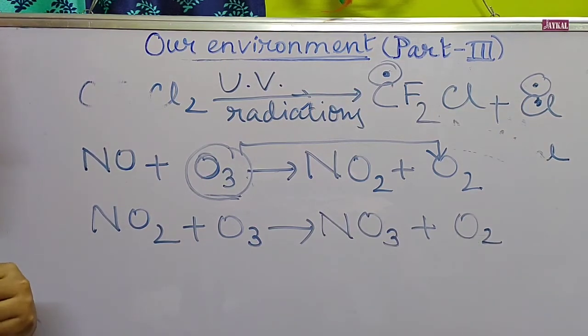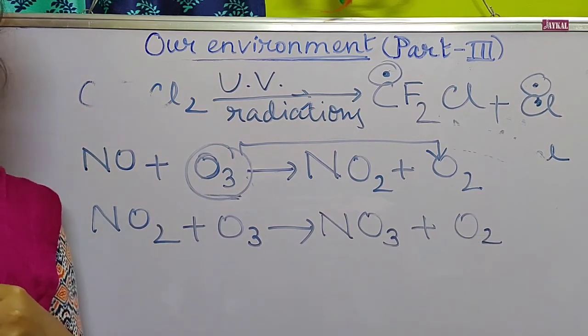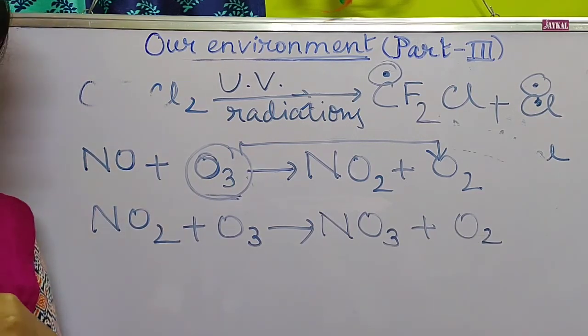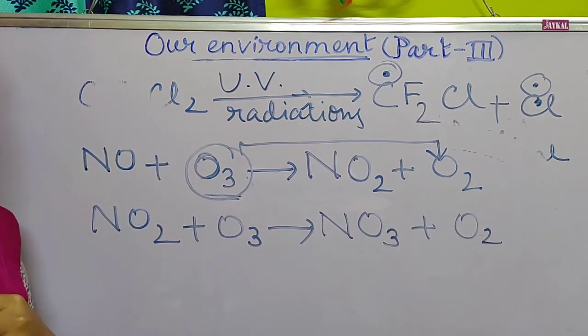But if depletion of the ozone layer continues day by day, what will happen then? The UV radiations will get no obstruction in entering our earth. Because of the entering UV rays, different effects can be seen in plants as well as in animals.